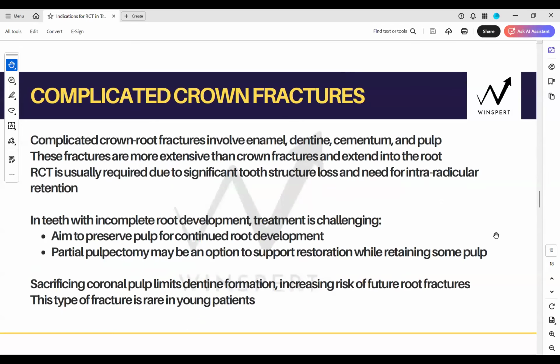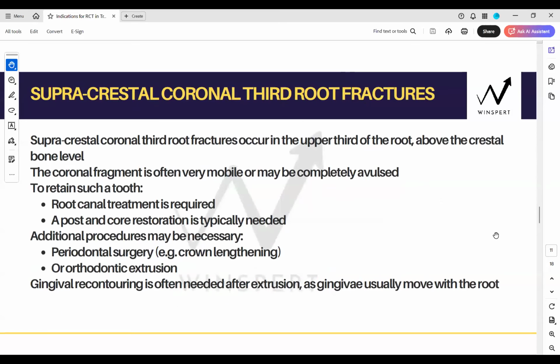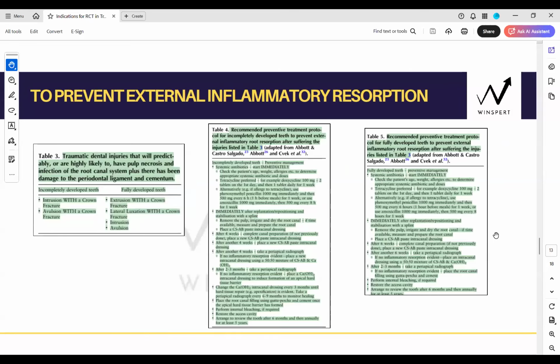Yes? Perfect. And mature had four situations there. Lateral luxation and extrusion with crown fracture, and avulsion and intrusion in all the situations. Yes? So 4 and 2. Extrusion and lateral luxation with a crown fracture, and intrusion and avulsion always in mature teeth. Simple, easy peasy, no complications.